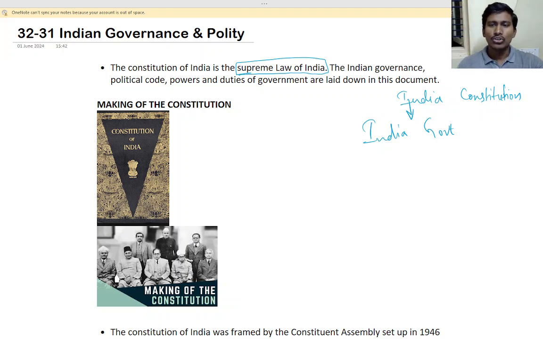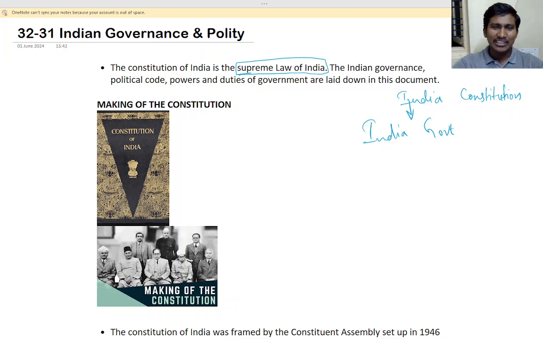We have to go with the Constitution, abide by the Constitution, isn't it? Yes. Okay. So here Constitution is supreme, that is the meaning. So no one is above the Constitution. Everyone, all the people of India, Prime Minister, President, everyone has to follow the Constitution. Yes, all the people of India follow the Constitution, isn't it? That is the supreme. Okay.